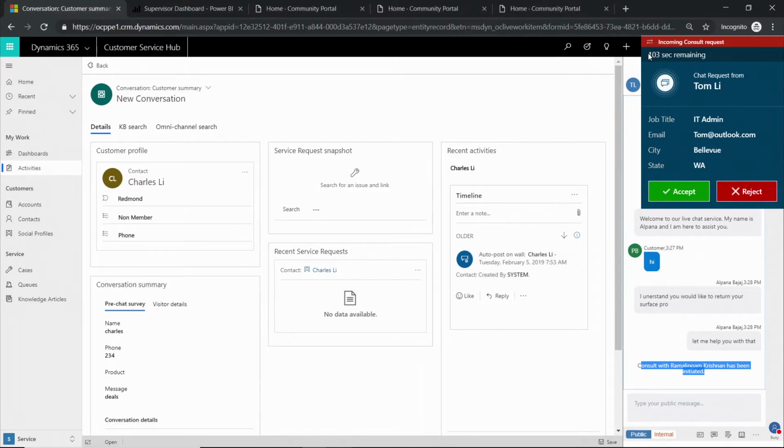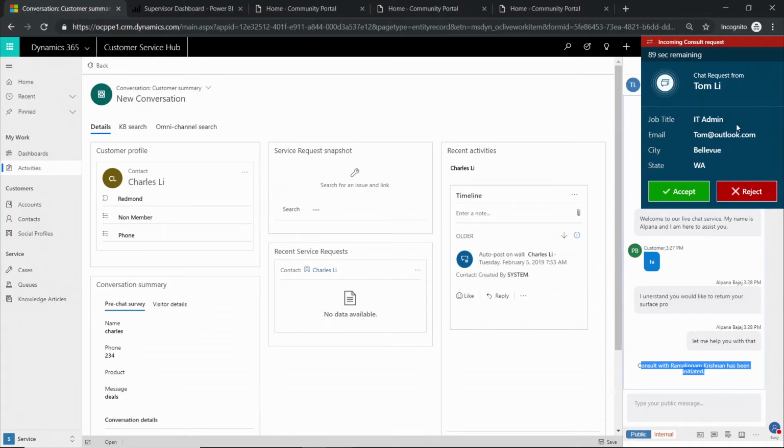And again, it is pretty much the similar experience. I have the amount of time for me to respond to this particular chat. The additional thing that you have in Unified Service Desk is the rich notification experience, where you not only see the name of the customer, but there are 4 additional attributes that are shown to the agent. Again, this is completely configurable.